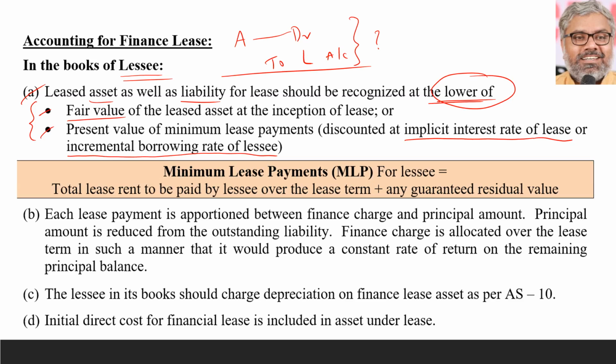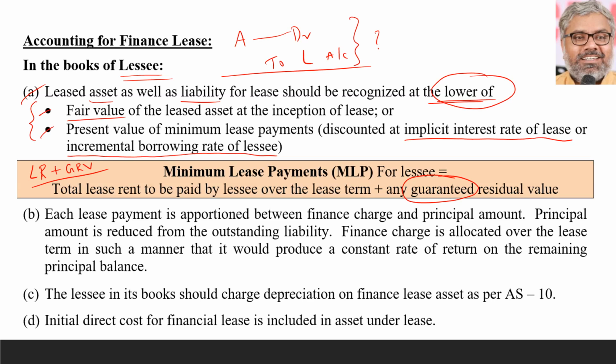Important point to be noted. First thing first, the total lease rent to be paid by the lessee over the lease term. That means lease rentals definitely are part of minimum lease payments, MLP, plus any guaranteed residual value. Guaranteed residual value generally means the residual value which the lessee guarantees to the lessor.